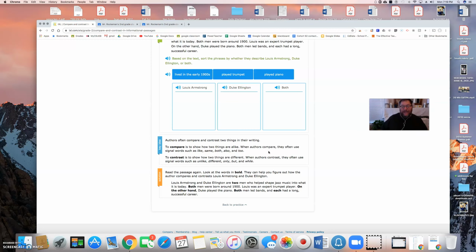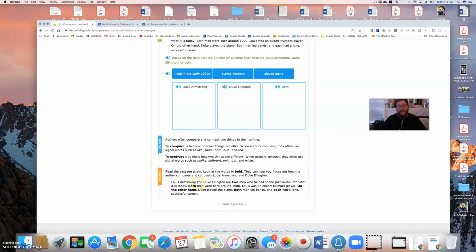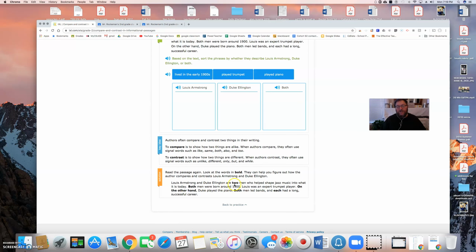Read the passage again. Look at the words in bold. They can help you figure out how the author compares and contrasts Louis Armstrong and Duke Ellington. Louis Armstrong and Duke Ellington are two men who helped shape jazz music into what it is today. Both men were born around 1900, so that would go under both. Louis was an expert trumpet player. On the other hand, Duke played the piano. Both men led bands, and each had a long, successful career.